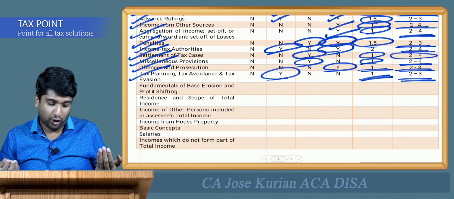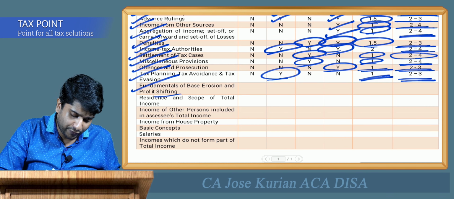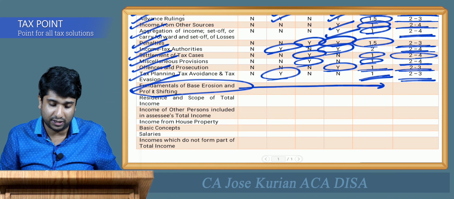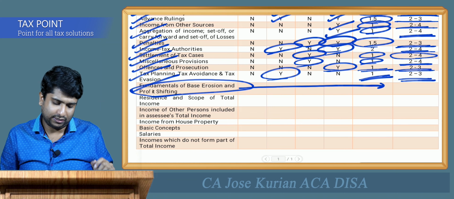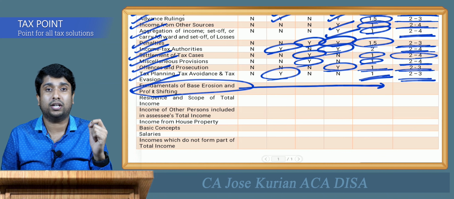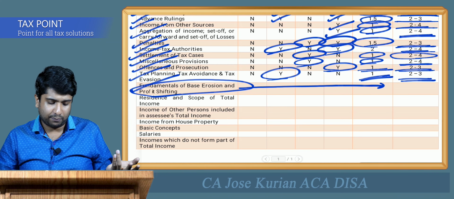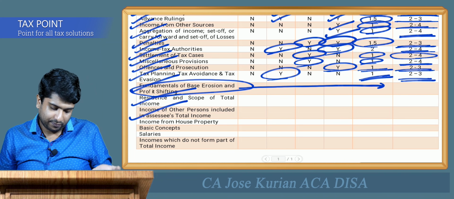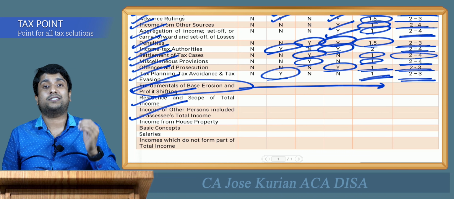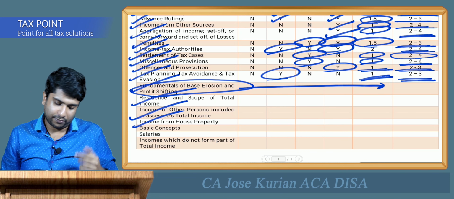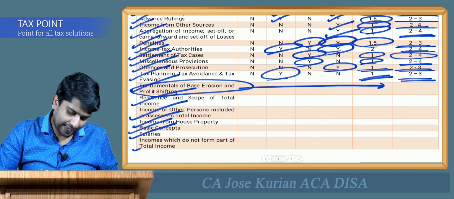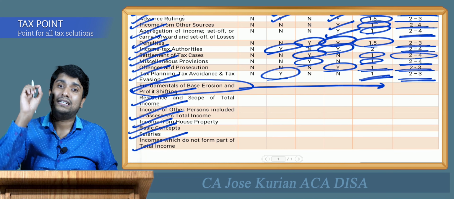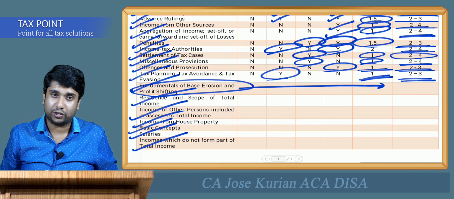And there are some leftovers, that is fundamentals of base erosion and profit shifting. Even though they have skipped questions from this particular chapter, I will say you have to cover this chapter too. Why? Because it has potential. It is a very good chapter. It has the potential to ask questions of around 2 to 4 marks in the upcoming attempt. And thereafter some leftovers, that is residential status and scope of total income, income of other persons included in the assessee's total income, that is clubbing, then income from house property, basic concepts, salaries and income which do not form part of total income. These are the 31 chapters which are applicable for your CA Final upcoming examination.